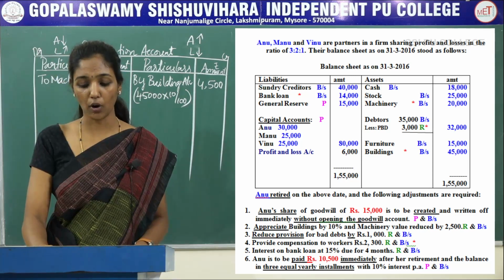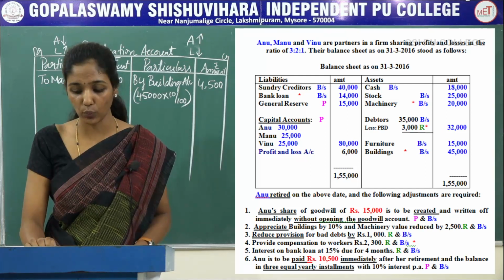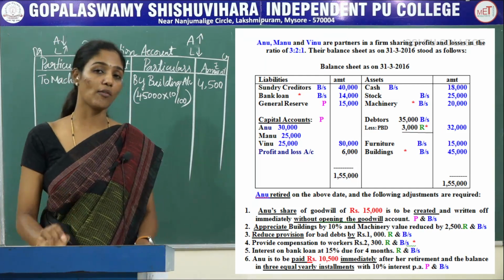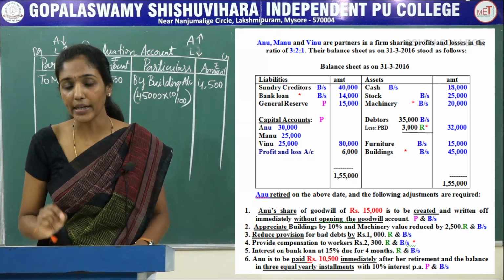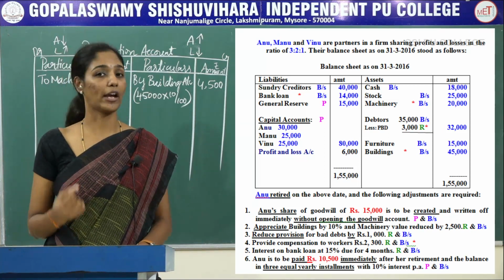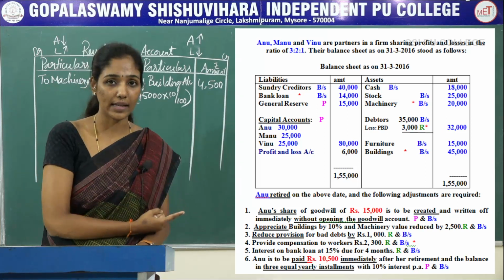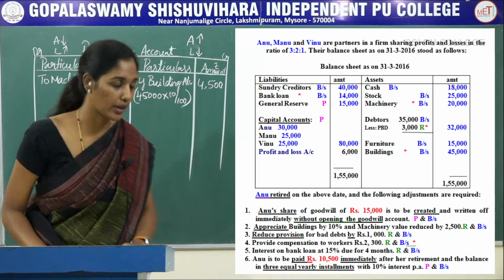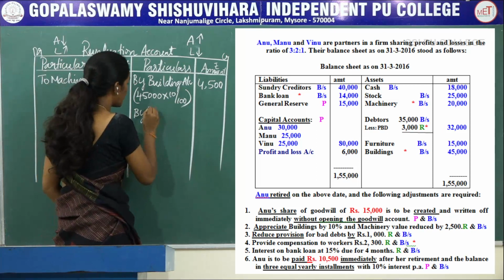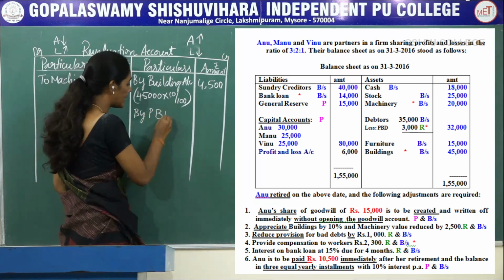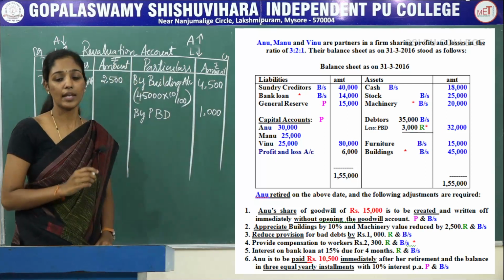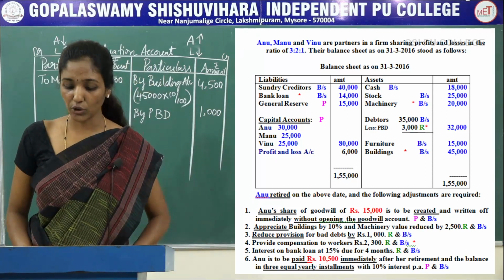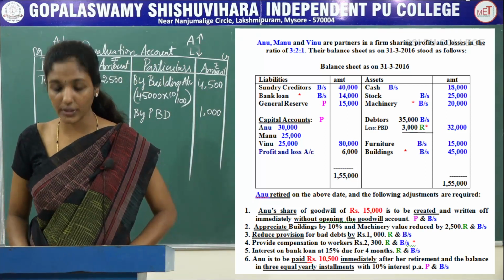The next, reduce provision for bad debts by rupees 1,000. So here provision for bad debts is the liability. Whenever the liability decreases, then it should be recorded on the credit side of the revaluation account as by provision for bad debts rupees 1,000. The next, provide compensation to workers rupees 2,300.